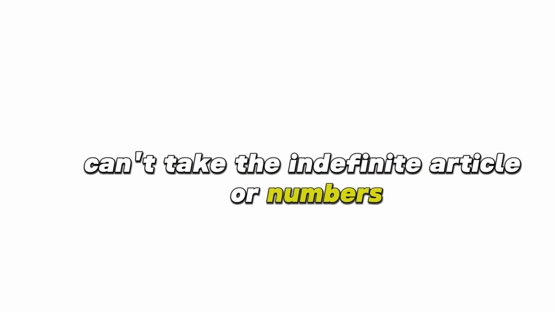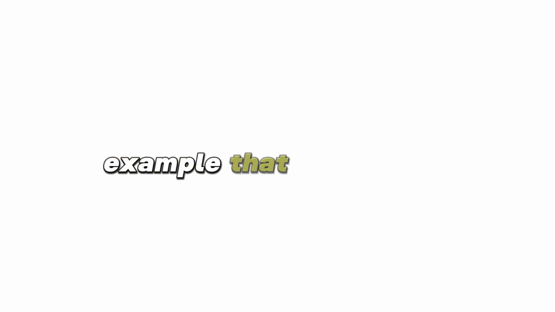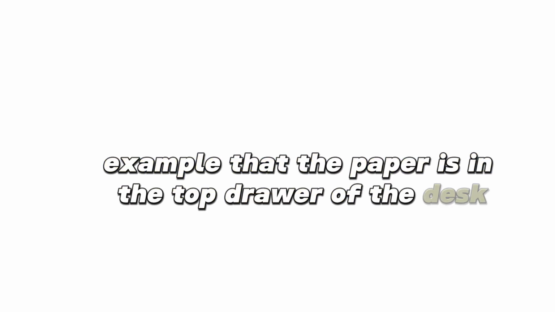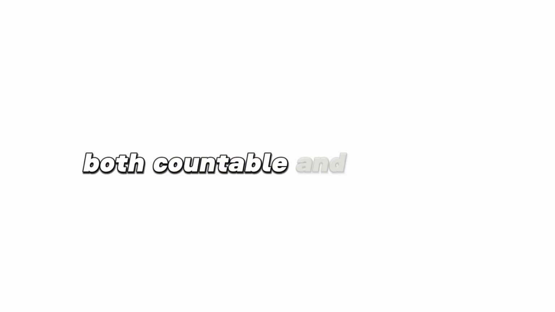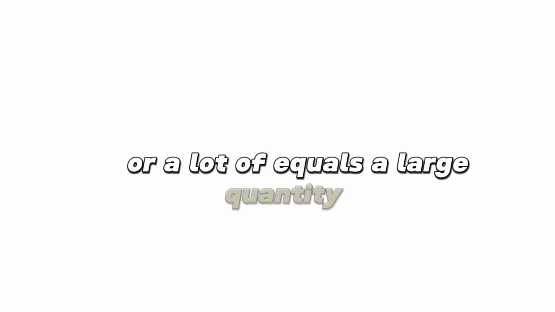Uncountable nouns can't take the indefinite article or numbers. Example: the paper is in the top drawer of the desk. Both countable and uncountable nouns can be used with some, which equals a certain quantity of, or a lot of, which equals a large quantity of. Examples: some girls are getting out of the school. There are a lot of chairs in this room. I ate some cake. There is a lot of money in her purse.